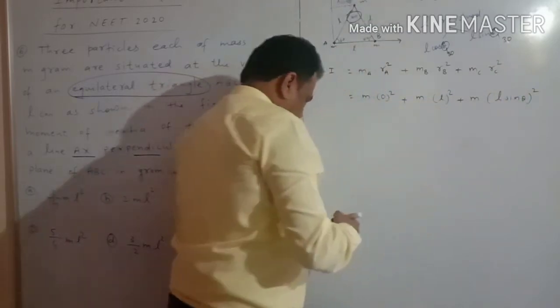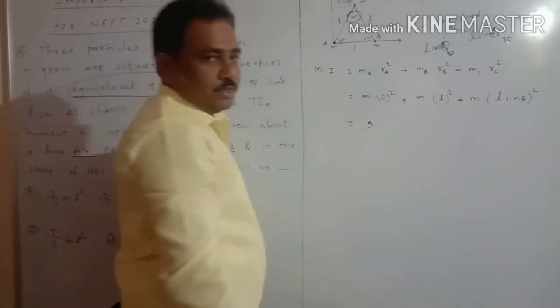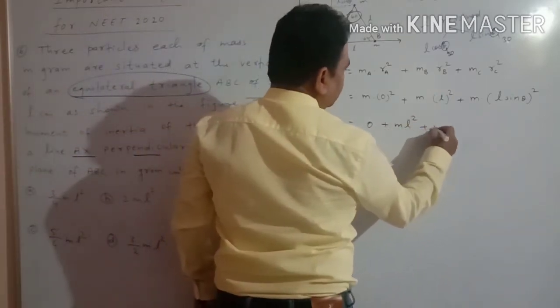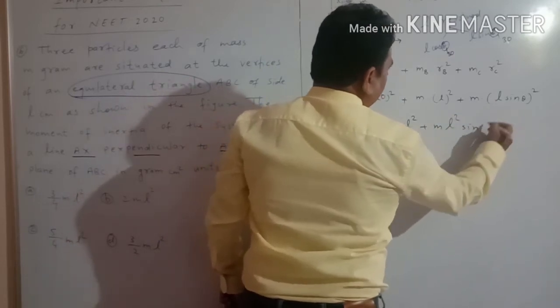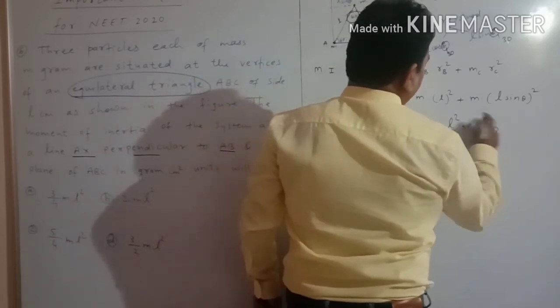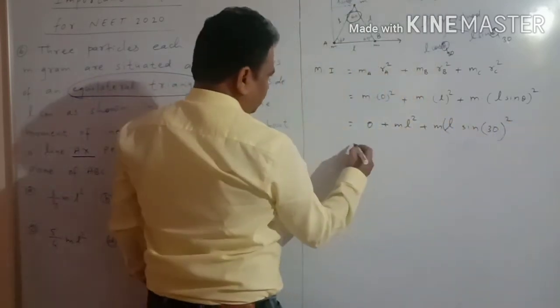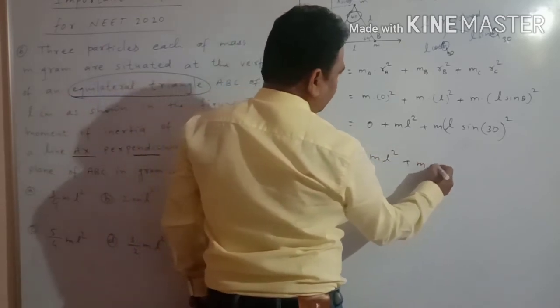So we can put there m into this one. This total term becomes 0, plus ml square, plus m L square sin square 30. So it is ml square plus ml square.